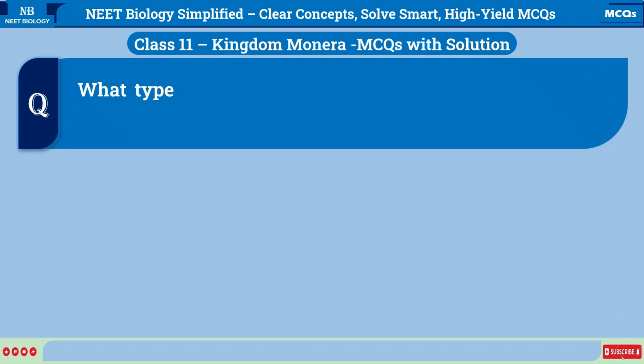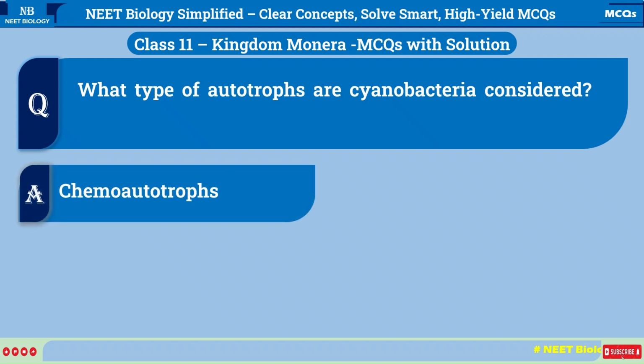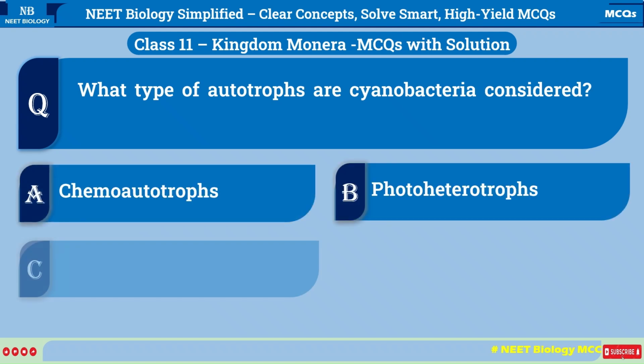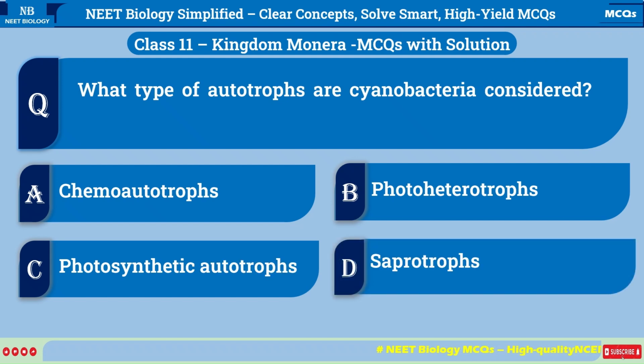What type of autotrophs are cyanobacteria considered? A. Chemoautotrophs. B. Photoheterotrophs. C. Photosynthetic autotrophs. D. Saprotrophs.